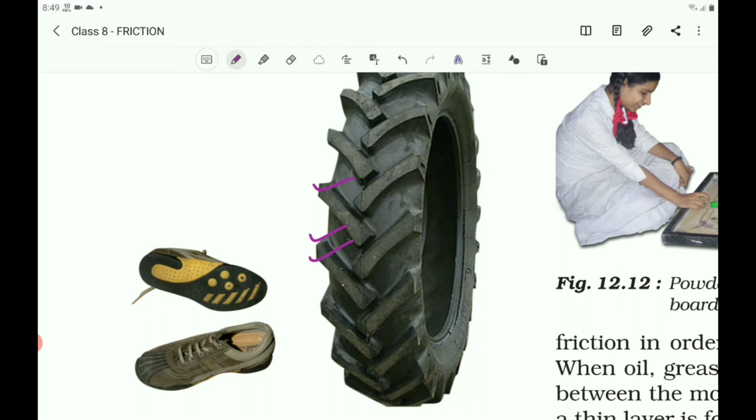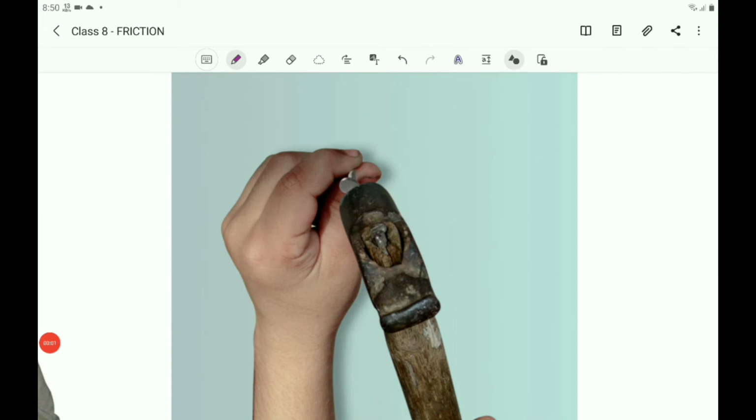And also, you could not fix a nail on the wall or tie a knot without friction. So, to fix a nail on the wall, friction is required, and to tie a knot, friction is required. And also to construct a building, friction is required. The nail can be fixed in the wall due to friction. If there is no friction, you can't fix the nail in the wall. That is also one of the uses of friction.